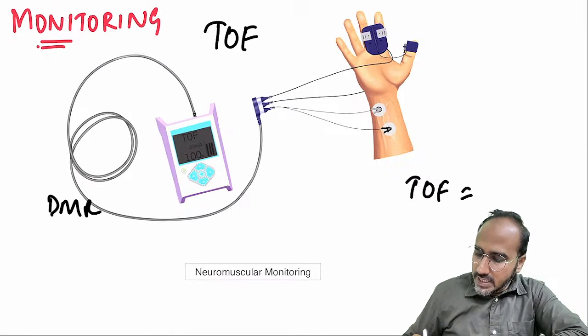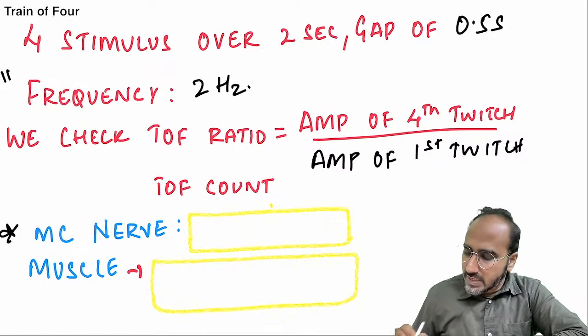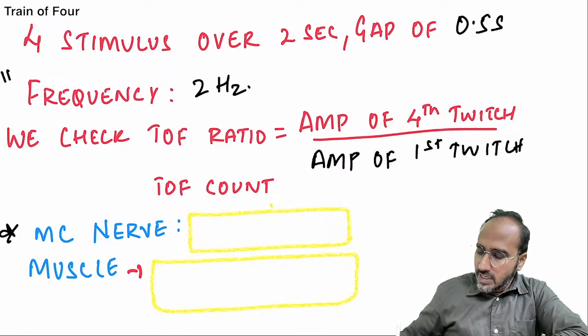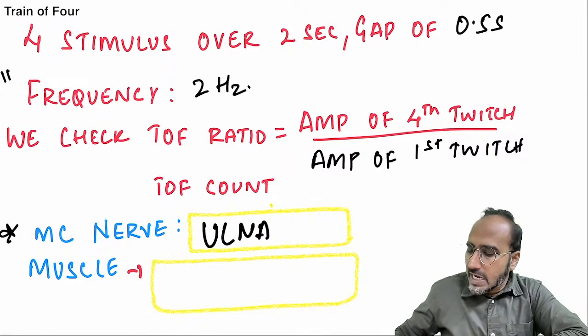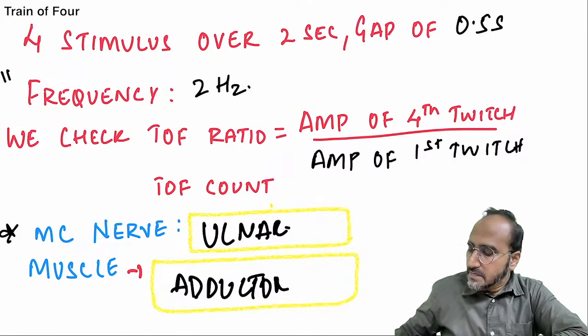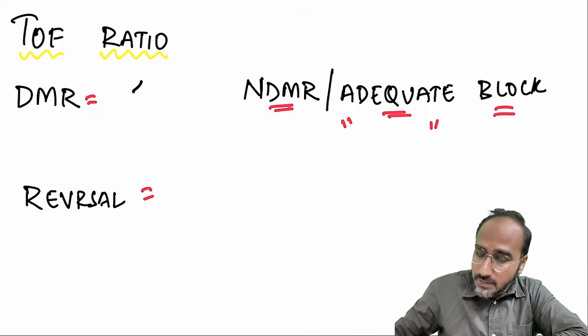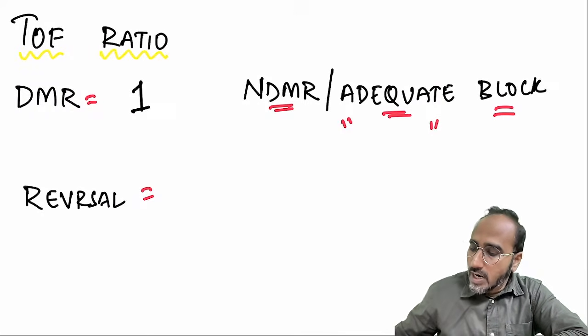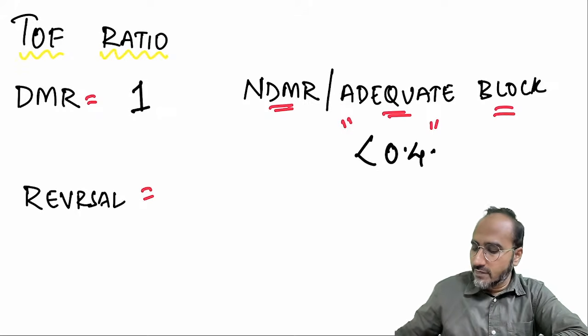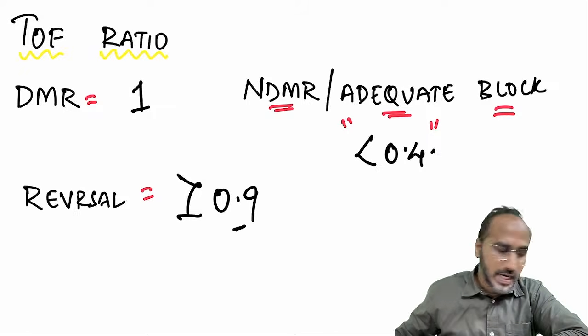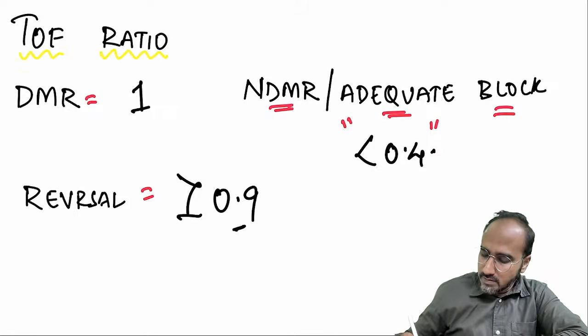Okay. So in train of 4 monitoring, remember 4 stimuli are given over a gap of 2 seconds. Frequency is 2 Hz. The most common nerve that is being used is the ulnar nerve and the muscle is adductor pollicis. The train of 4 ratio in depolarizing block is 1. In non-depolarizing block, the adequate block train of 4 ratio should be less than 0.4. For reversal, always the ratio should be more than 0.9. Very important. More than 0.9.